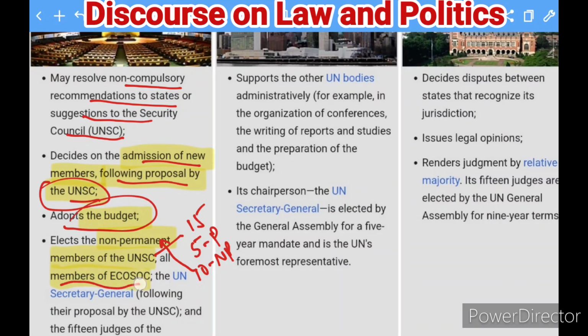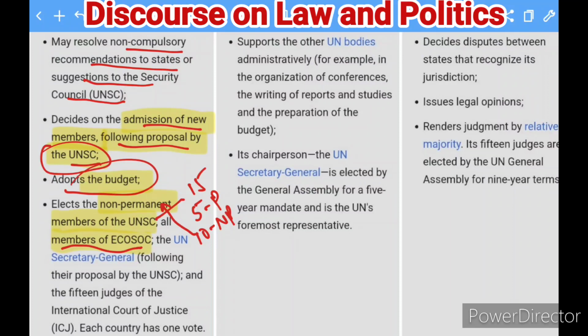They also elect the Secretary General of the United Nations. This is the third kind of function they perform. Majorly it is a deliberative body where all the members of the United Nations sit together and give suggestions to the Security Council. They also adopt the budget for the United Nations. They also decide whether a new member should come into the United Nations, but that is subject to the decision of the Security Council.